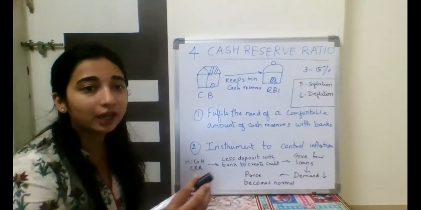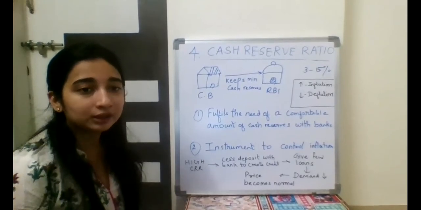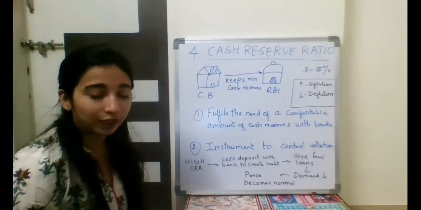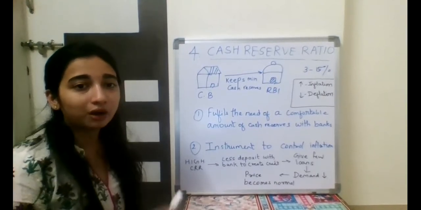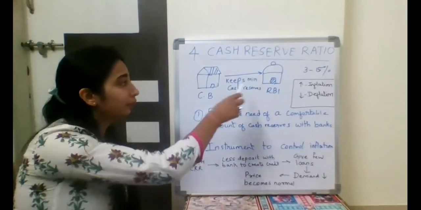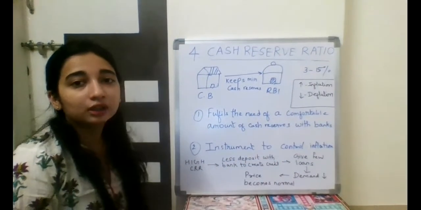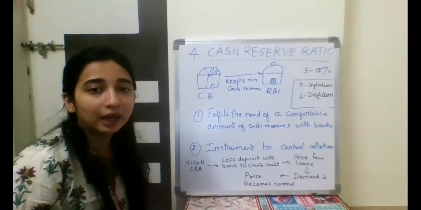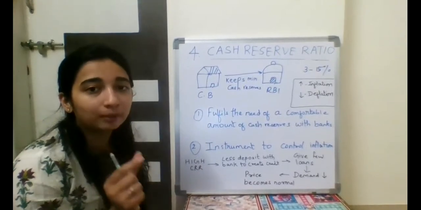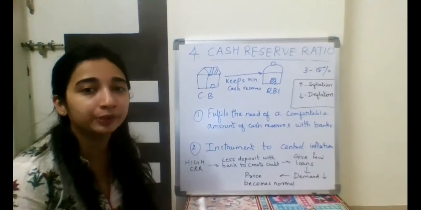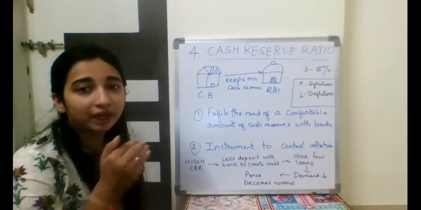Now, how much cash will they keep with RBI, who will decide? Whatever deposits they have, be it savings deposits, fixed deposits, time deposits and all, of all the deposits they will have to keep a ratio between 3 to 15%. So 3 to 15% as decided by the RBI, all the commercial banks have to keep that particular amount of money as reserves with the RBI. Reserves means what? They can use it at a time of emergency, but right now they have to keep it with RBI.